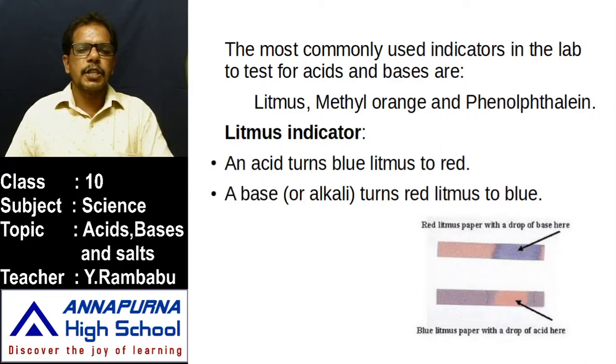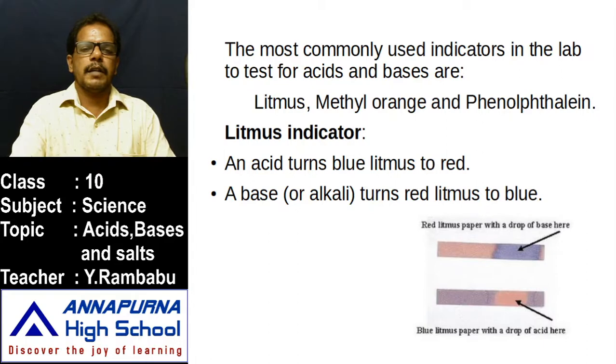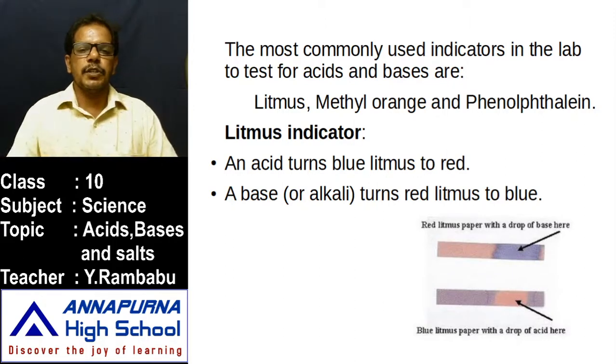And take distilled water. Add this substance, that means sodium carbonate or bicarbonate or caustic soda. Add this substance and stir well. Take the red litmus paper. If the red litmus paper is placed in it, if it is changed into blue, then it is basic in nature. Like that, we can easily test by using these litmus papers.